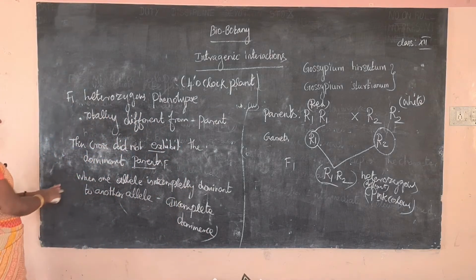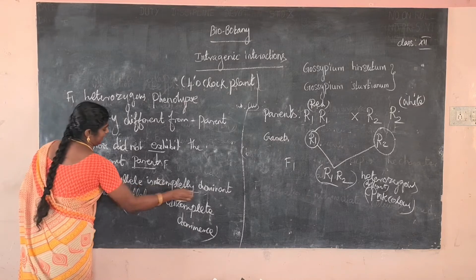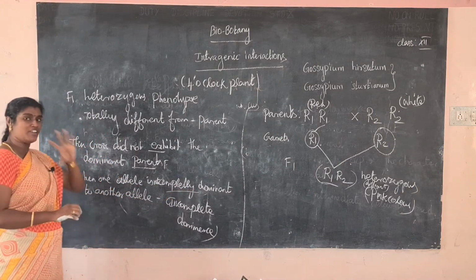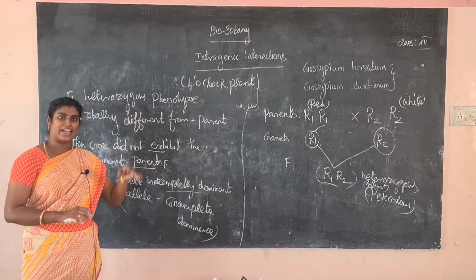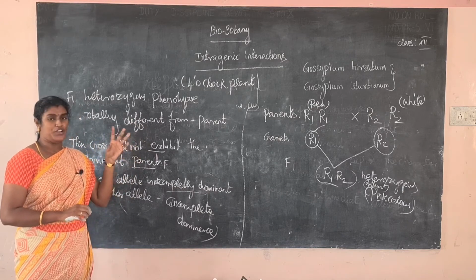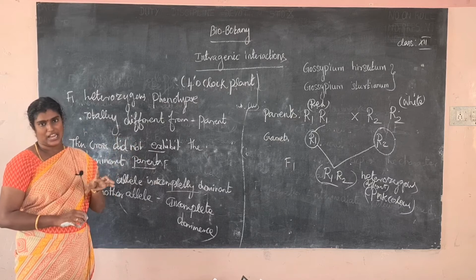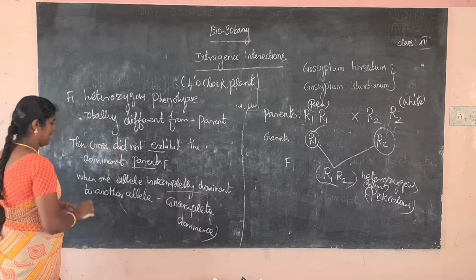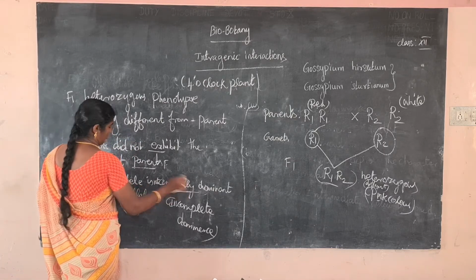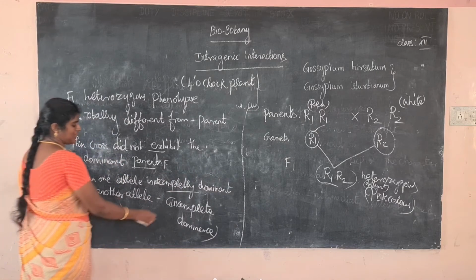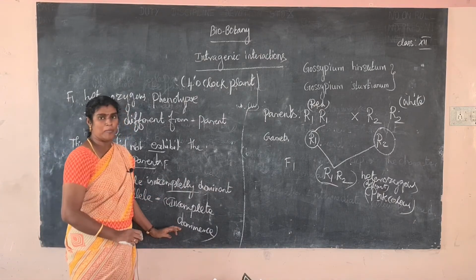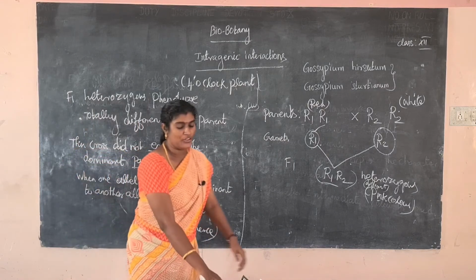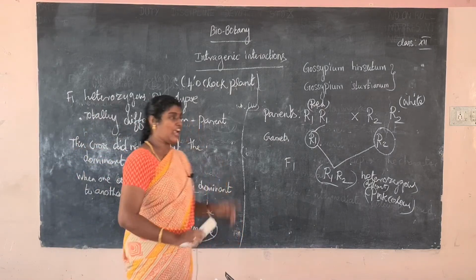When one allele is not completely dominant, both alleles express, but it does not express the parent character, because we get only the intermediate color, heterozygous. So it is not completely dominant to another allele. This example shows the incomplete dominance. Okay? So next one is the F1 hybrid.